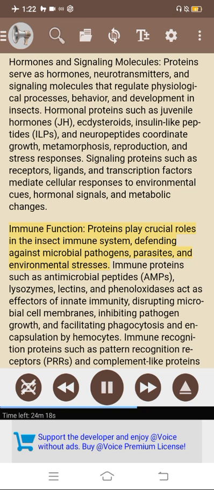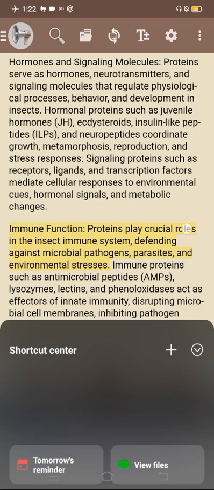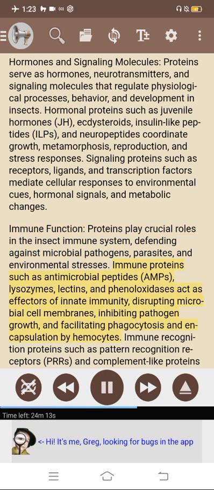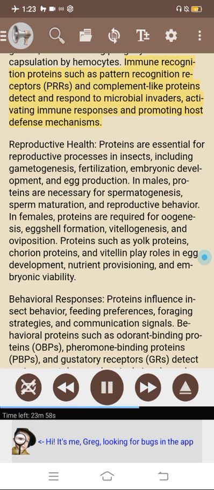Immune function. Proteins play crucial roles in the insect immune system, defending against microbial pathogens, parasites, and environmental stresses. Immune proteins such as antimicrobial peptides, AMPs, lysozymes, lectins, and phenoloxidases act as effectors of innate immunity, disrupting microbial cell membranes, inhibiting pathogen growth, and facilitating phagocytosis and encapsulation by hemocytes. Immune recognition proteins such as pattern recognition receptors, PRRs, and complement-like proteins detect and respond to microbial invaders, activating immune responses and promoting host defense mechanisms.